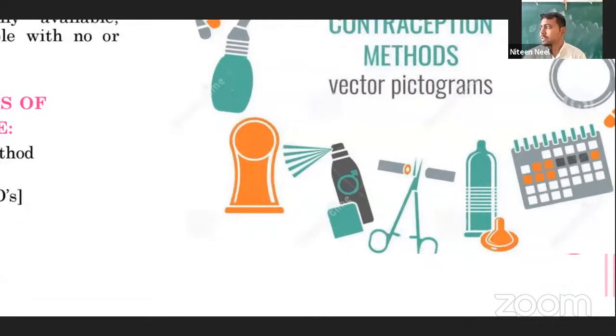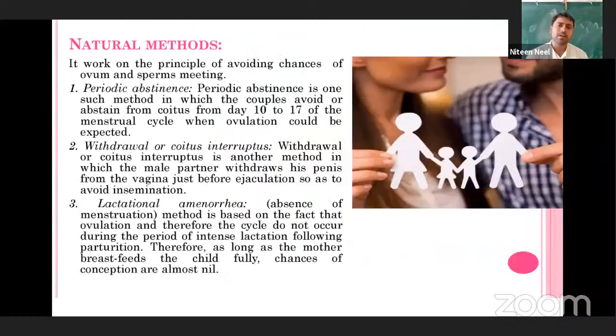Let me come to the first method, that is the natural method, or we can say the traditional method, right? So here the parents, or we can say the husband and wife, just avoid the meeting of the ovum and the sperm by their own.